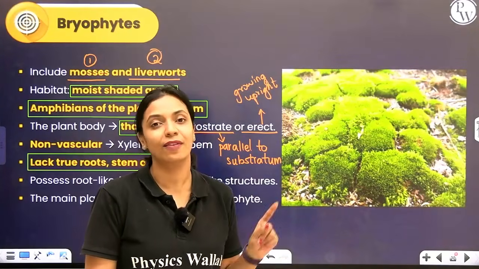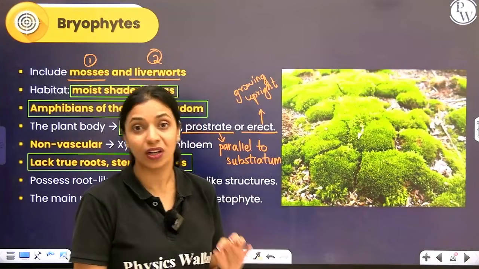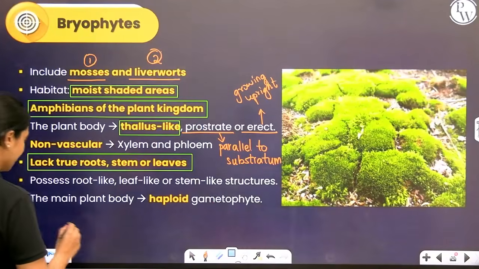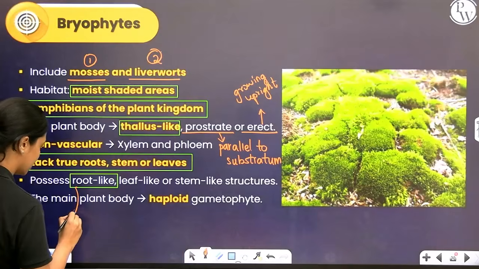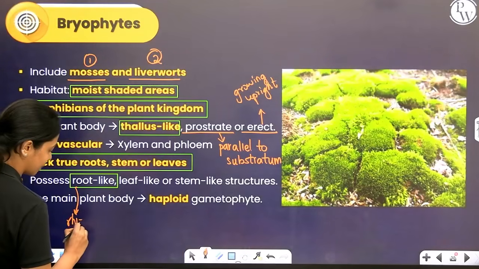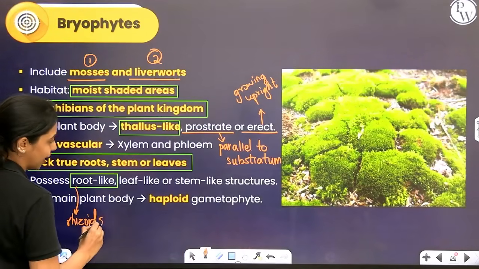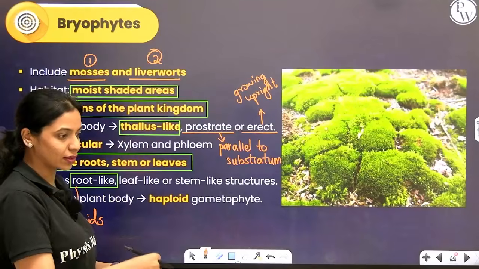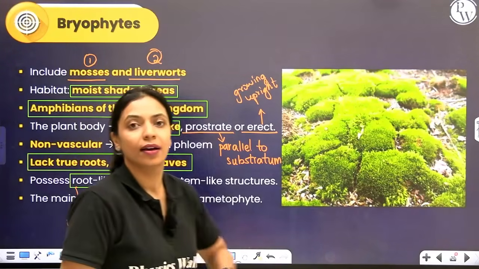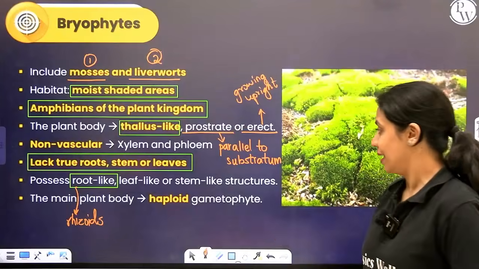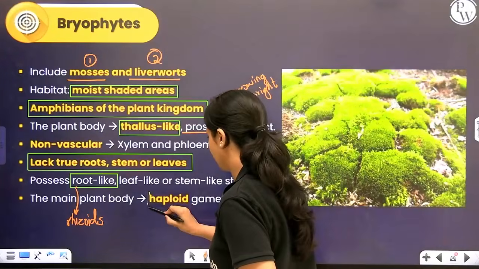They, however, have root-like structures which we call rhizoids. Okay? The root-like structures are called rhizoids. And they have stem-like structure which we call the main axis, and small leaf-like structures are present. The main plant body in bryophytes is gametophytic.